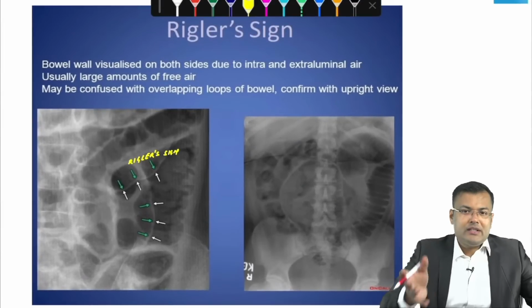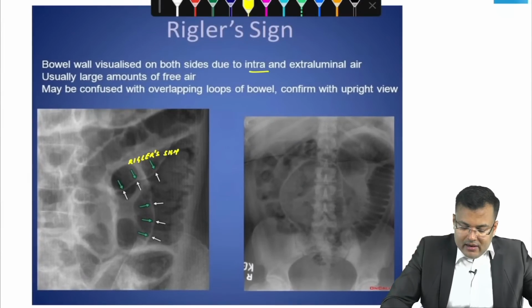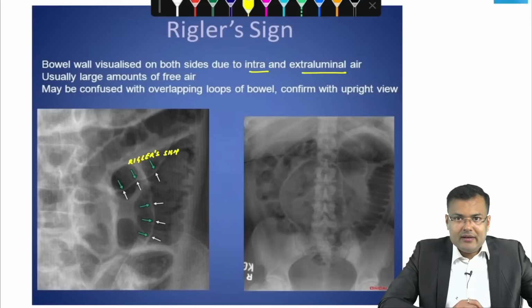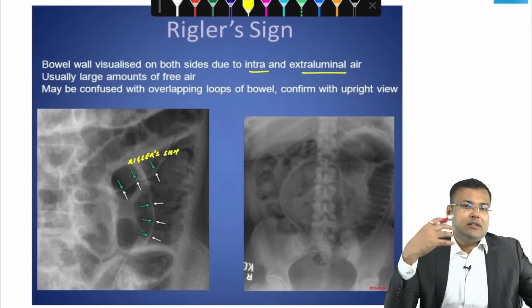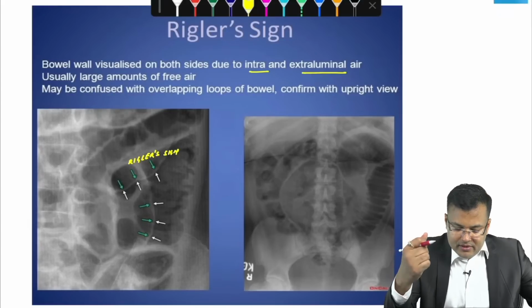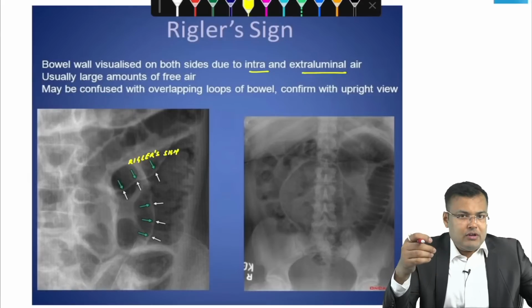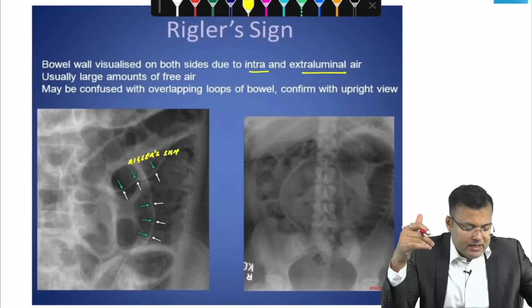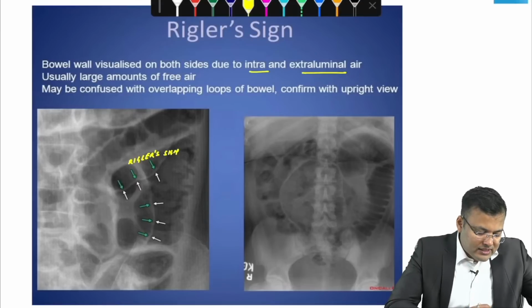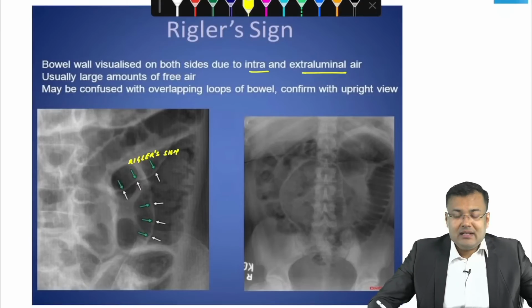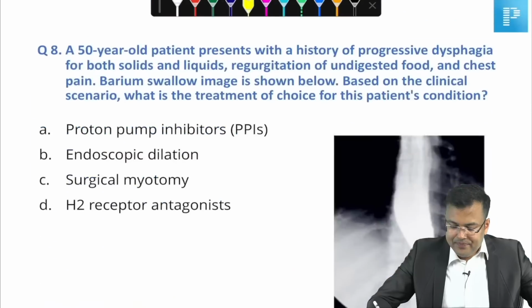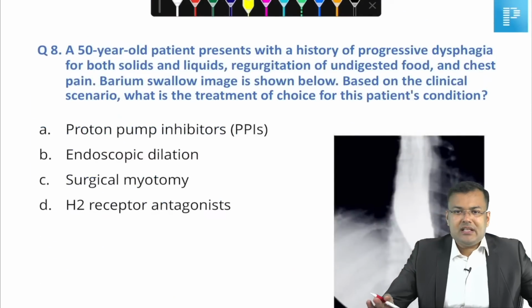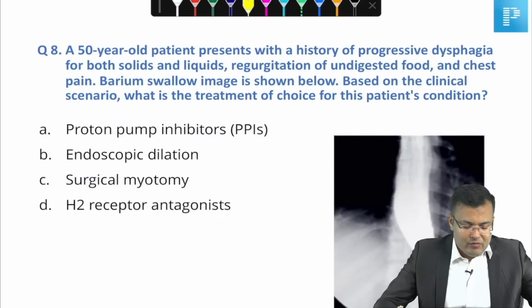Clear? Because there is presence of intraluminal as well as extraluminal air. Usually it is seen when there is a huge amount of free air. So how are you going to confirm the diagnosis? We can go for an upright view and make the diagnosis. Clear guys? So that is Rigler sign. Now tell me, this is the easiest question. Tell me what is the correct answer.